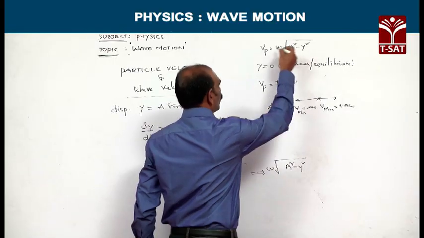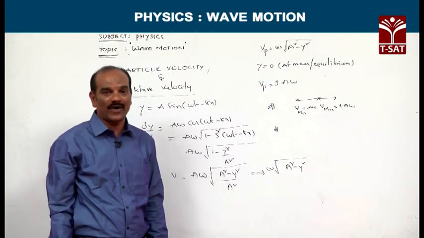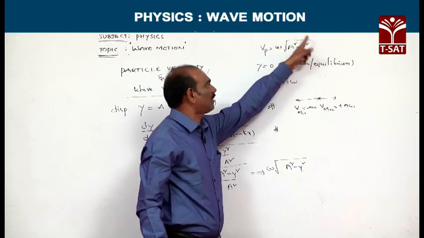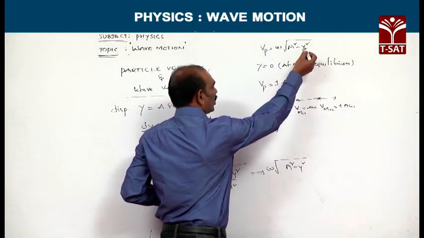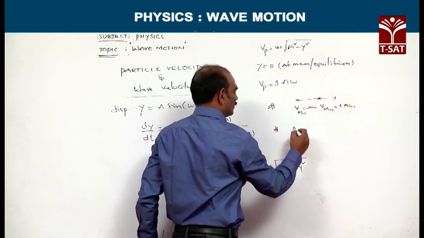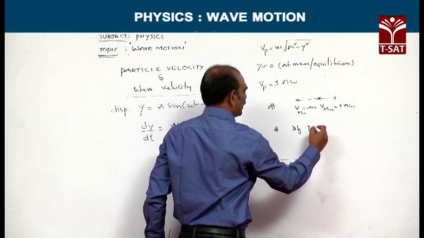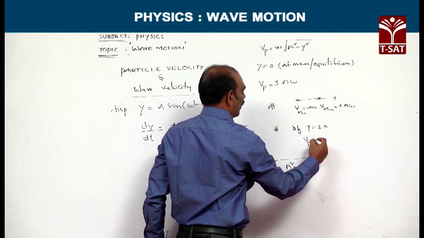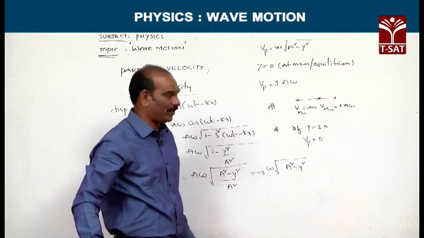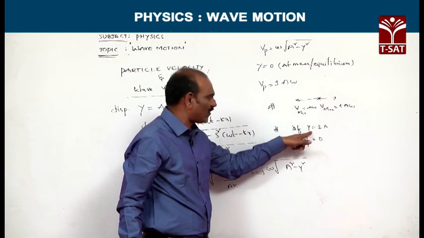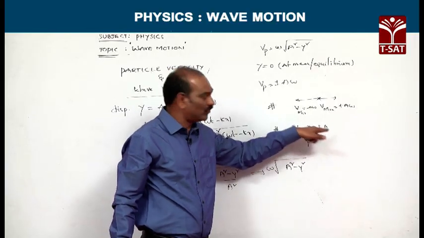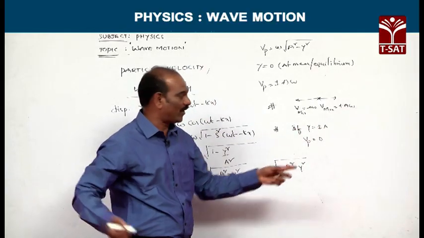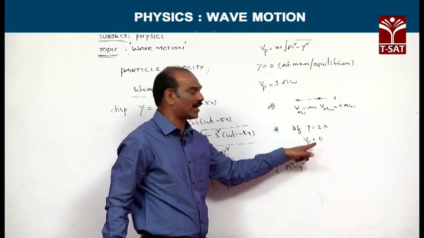Now, this whole value was maximum; we want to find the minimum value. To find the minimum value, if you replace y with a, that means if y is equivalent to plus or minus a, the velocity of the particle becomes 0. This is possible at the extreme points, where the velocity of the particle is equal to 0.